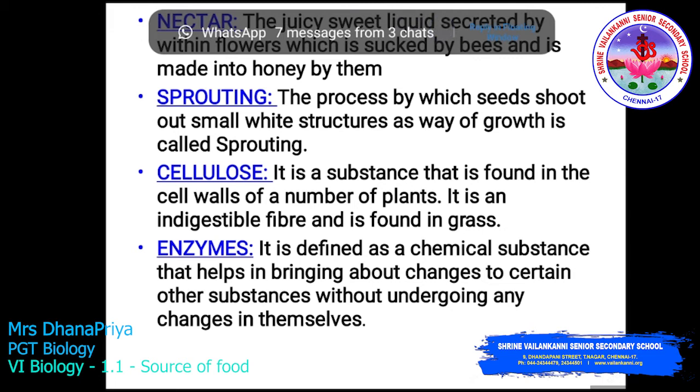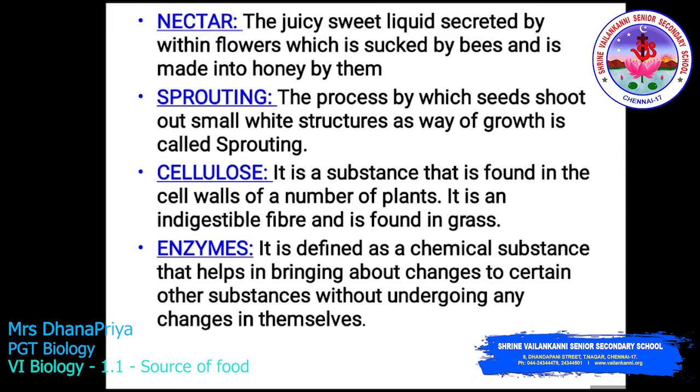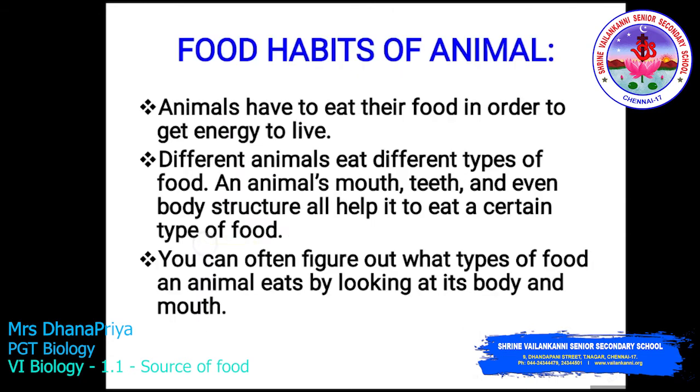It is an indigestible fiber and is found in grass. Enzymes: it is defined as a chemical substance that helps in bringing about changes to certain other substances without undergoing any changes themselves. So these are the important definitions in this chapter. Let us discuss the food habits of animals.